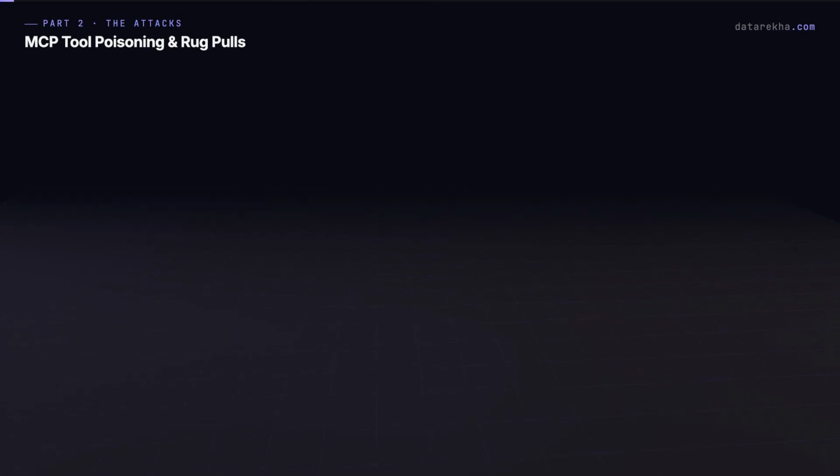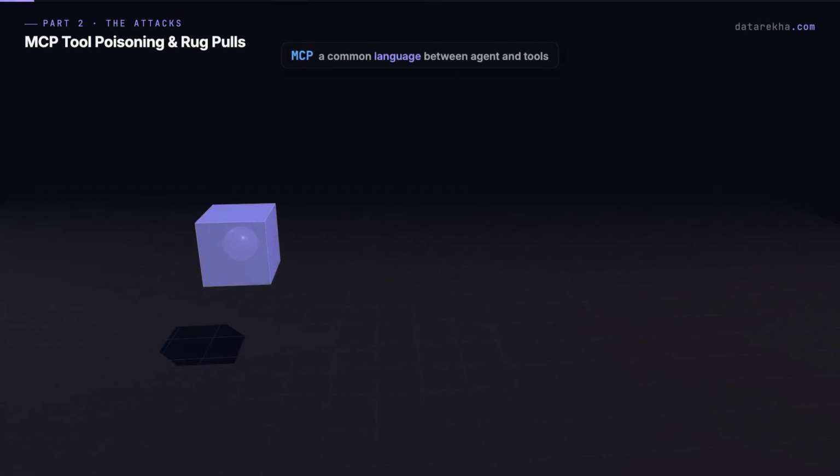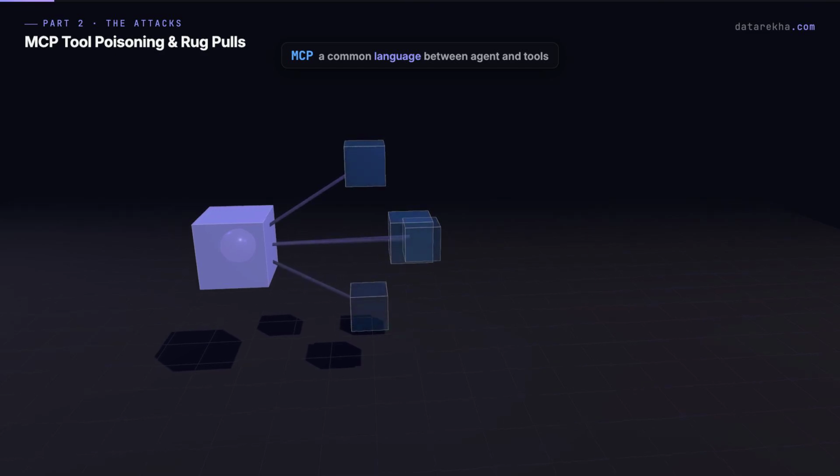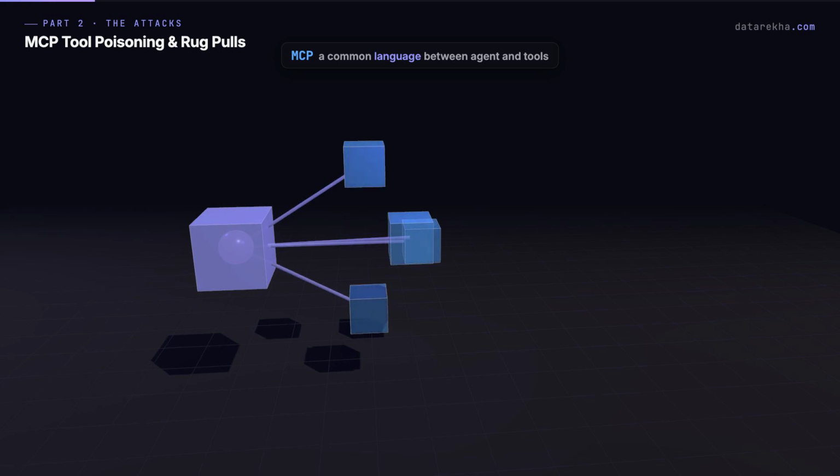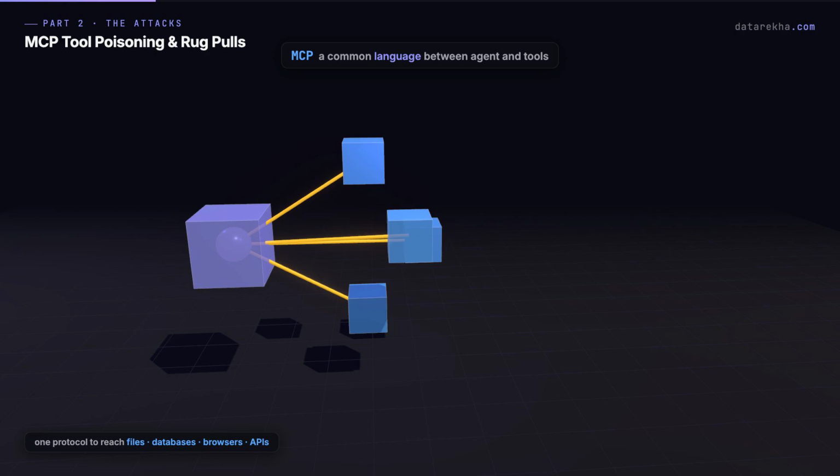Next is MCP security. MCP, or Model Context Protocol, is a way for AI systems to connect to tools and data sources. Think of it as a common language between the agent and the outside world. That is powerful because it lets agents use files, databases, browsers, APIs, and custom tools.